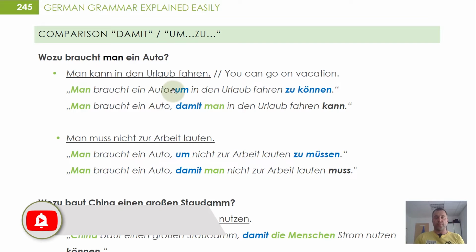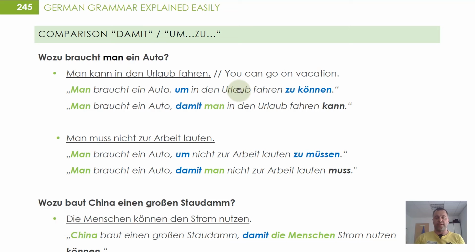This is the version with the infinitive construction. Here, no subject anymore, because we dropped that. That's the typical thing for an infinitive construction. And the exact same thing with a regular subordinate clause using damit. Man braucht ein Auto, damit man in den Urlaub fahren kann. So you need a car so that you can go on vacation, drive word by word on a vacation.